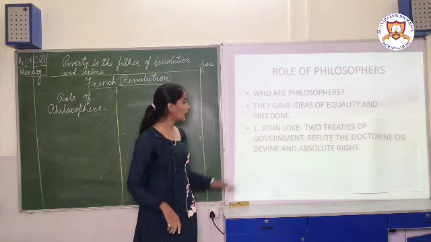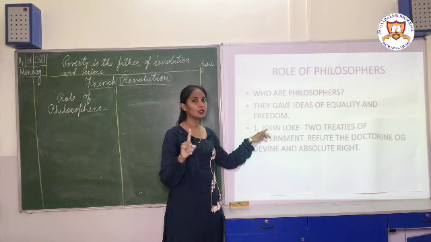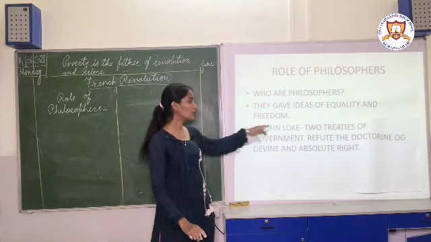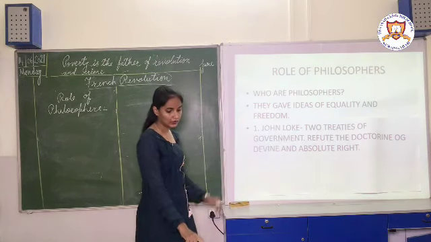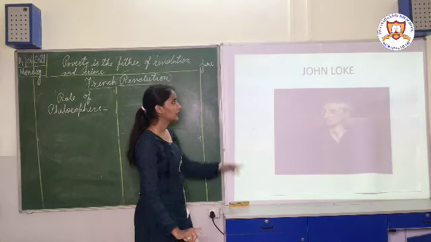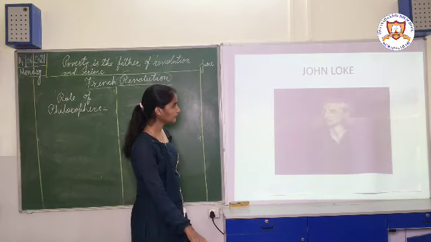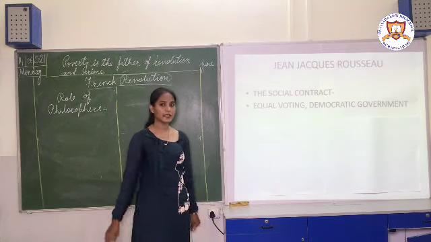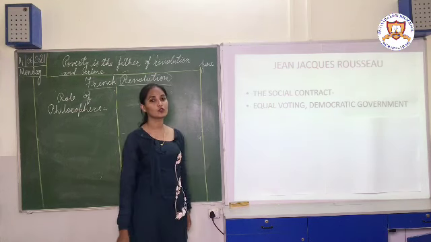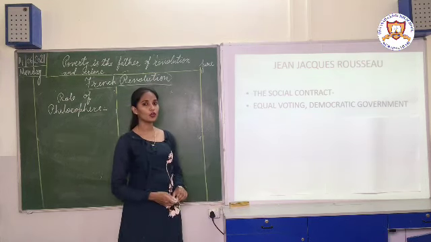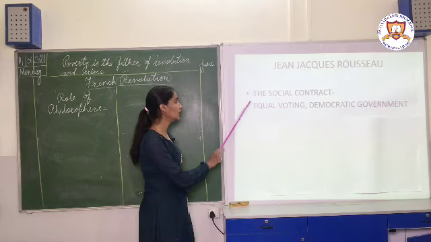Okay. So this was the ideology of which philosopher? John Locke. And which book did he write? Two Treatises of Government. See, this is a picture of John Locke. Then the second philosopher is Jean-Jacques Rousseau. Which book did he write? He wrote the book The Social Contract.